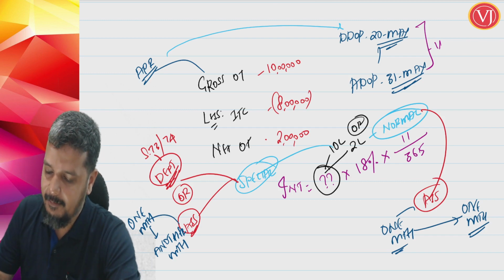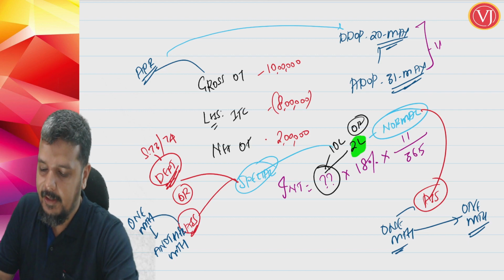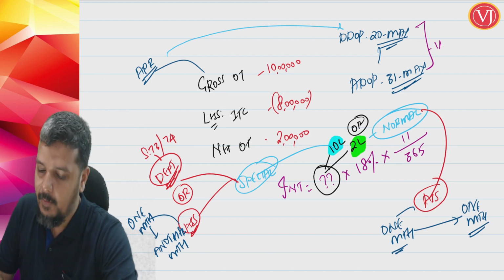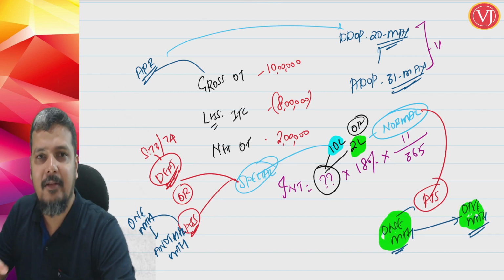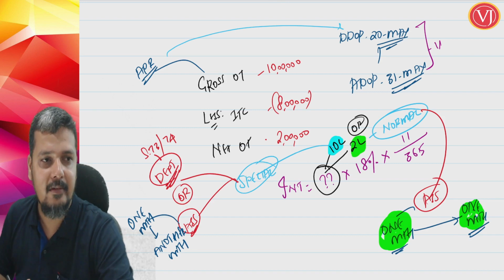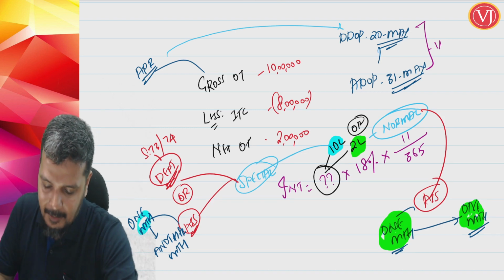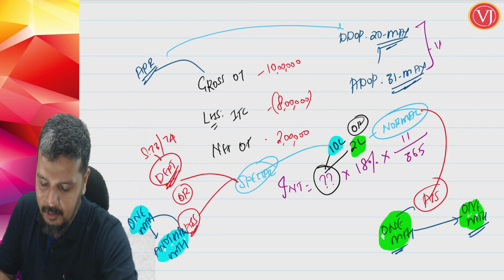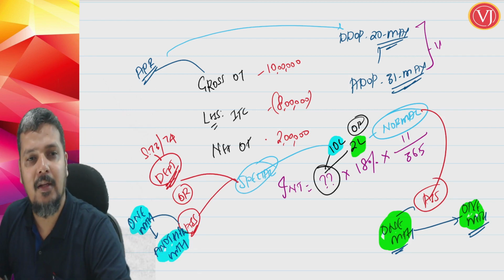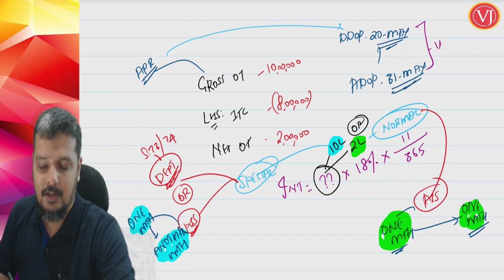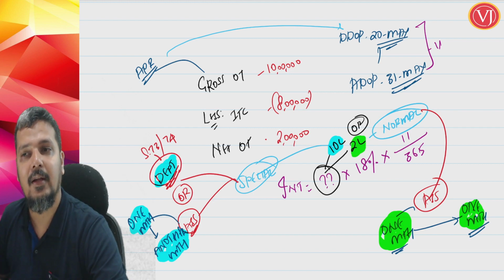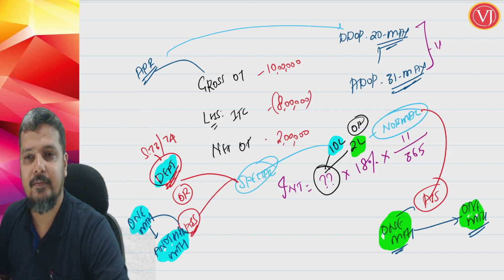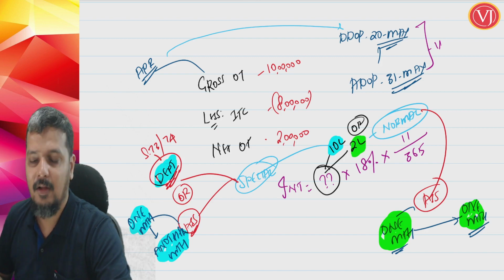I repeat, interest can be on 2 lakhs. Interest can also be on 10 lakhs. When it is on 2 lakhs, it is April month's liability reported in April month but late. When it is on 10 lakhs, it is April month's liability reported in May, June or July month, or it is found by the department. Interest can be on gross liability as well as on net liability, depending on what case it is.